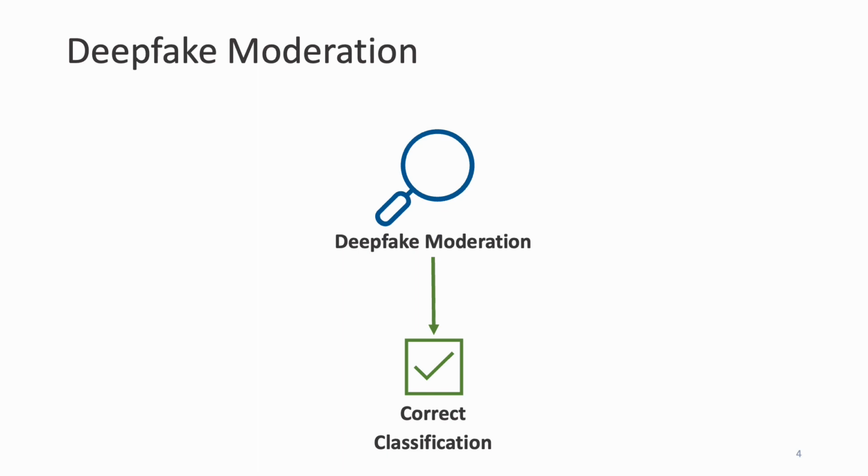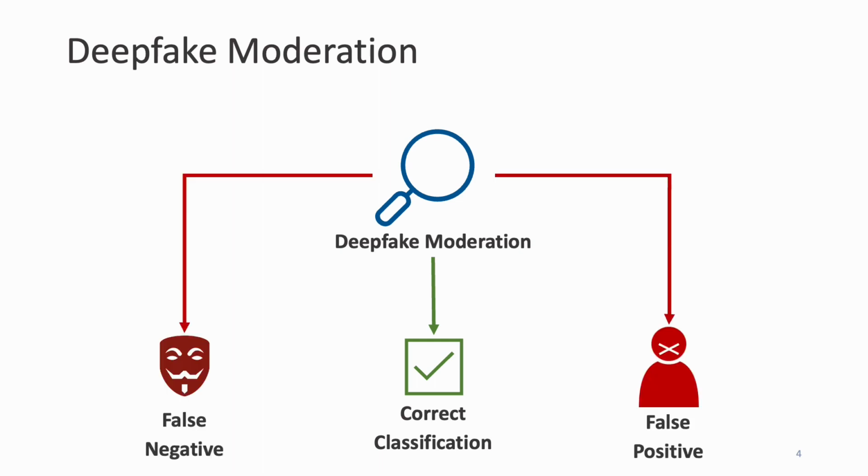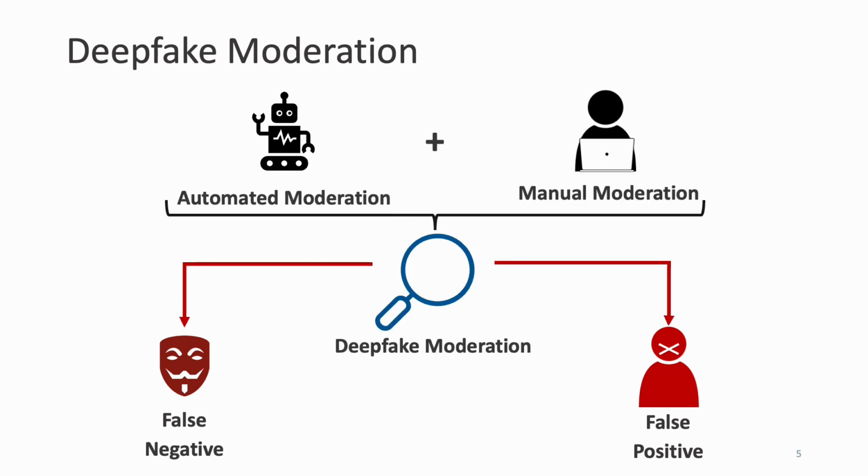While these techniques ideally result in correct classifications, they can also result in incorrect decisions and incorrect enforcements. False negatives are produced when deepfakes are incorrectly classified as real and evade moderation. And false positives are produced when a real user is incorrectly classified as a fake, resulting in direct harm to that individual via content removal or account bans. Combining both of these, researchers have begun to investigate how different deepfake moderation techniques contribute to errors.